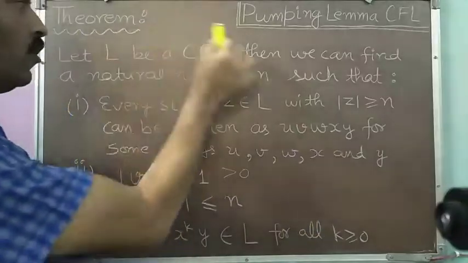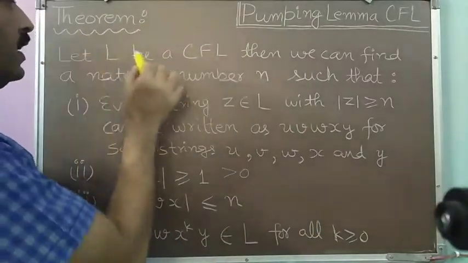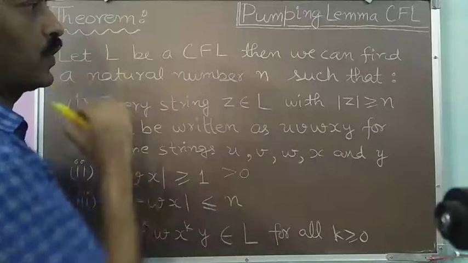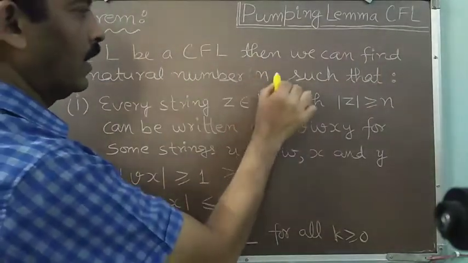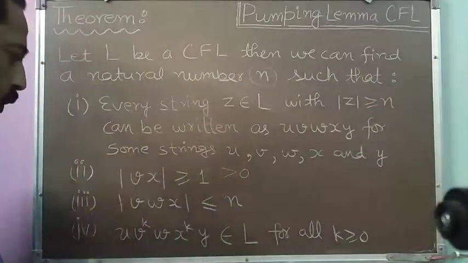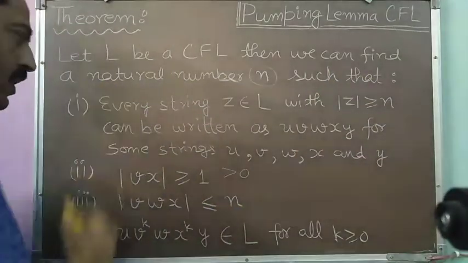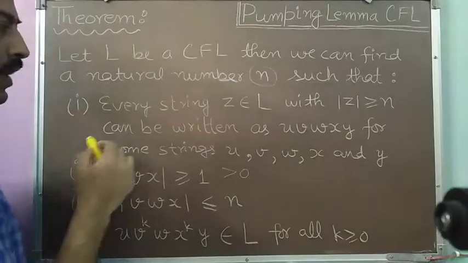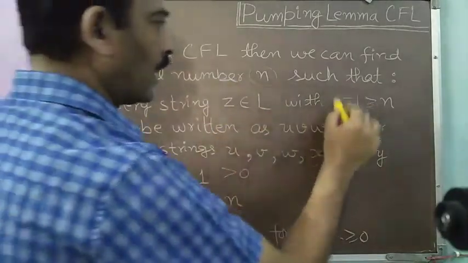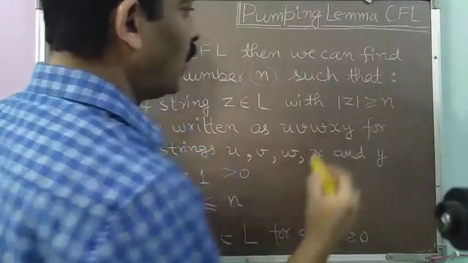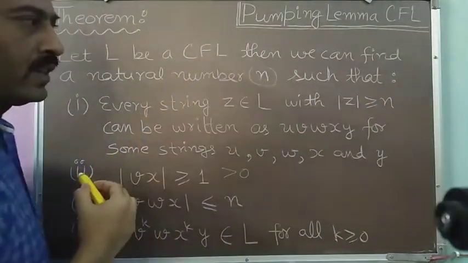Now the theorem of the pumping lemma says that if L is a context-free language, then we can find a natural number n such that these four conditions are met. What are these four conditions? Condition number one is that every string z belonging to L with the length greater than or equal to n. So this n we also call the pumping length.